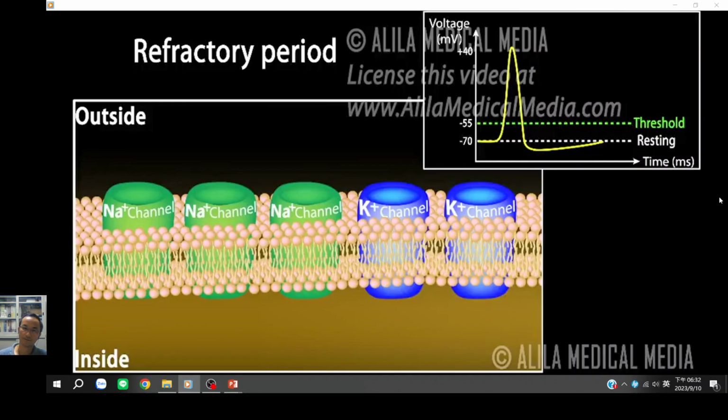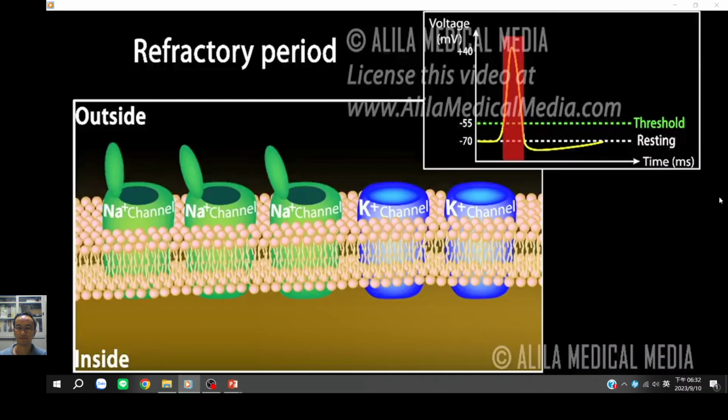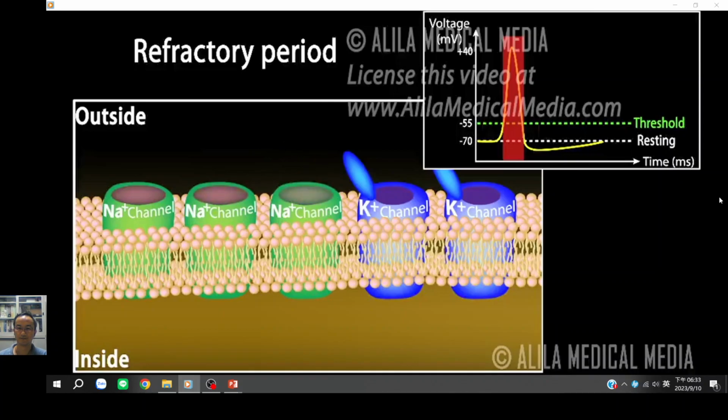The absolute refractory period lasts from the start of an action potential to the point the voltage first returns to the resting membrane value. During this time, the sodium channels are open and subsequently inactivated while closing and thus unable to respond to any new stimulation.